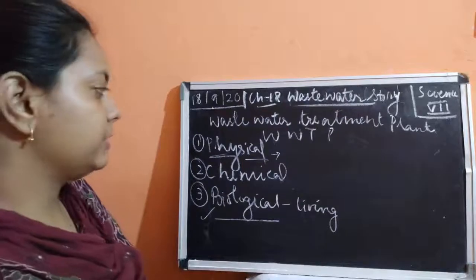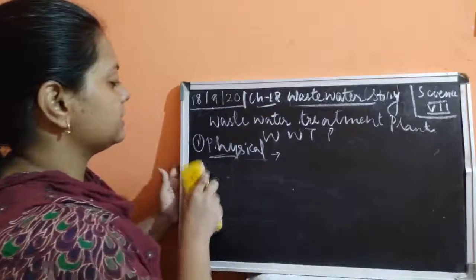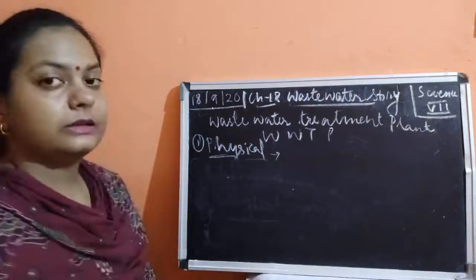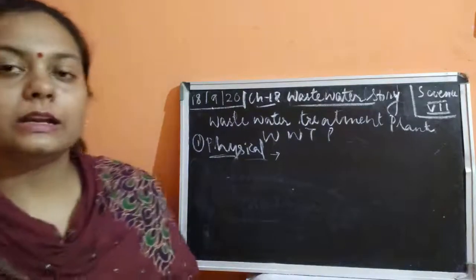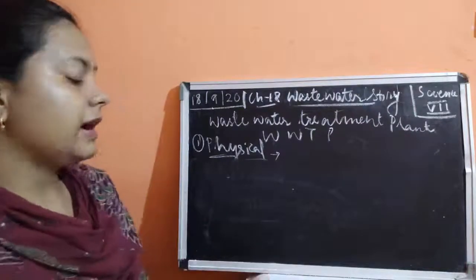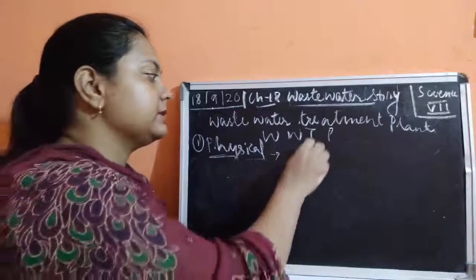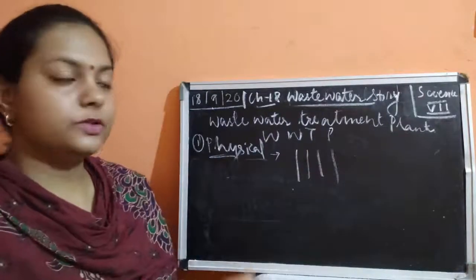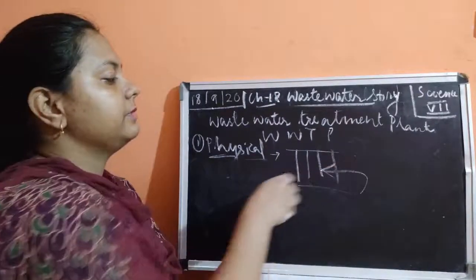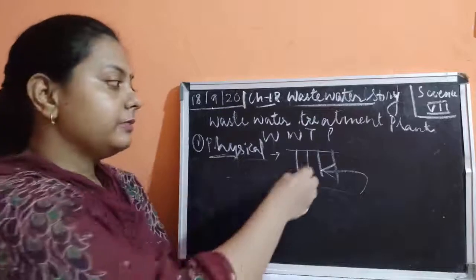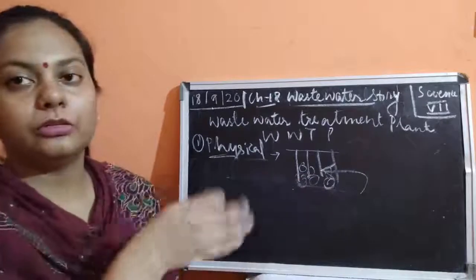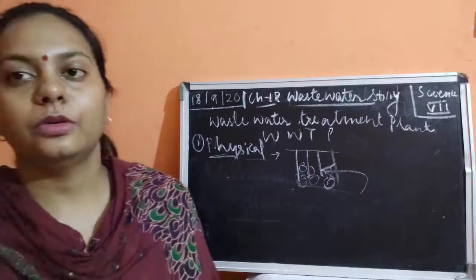Okay, now we'll deal with the first treatment, the physical treatment. It says that the wastewater is allowed to flow through the bar screens. Bar screens are sieve-like structures which contain bars. Whenever the liquid waste is passed through these bar screens, the big impurities are collected because it does not let them go out. It acts as a sieve.